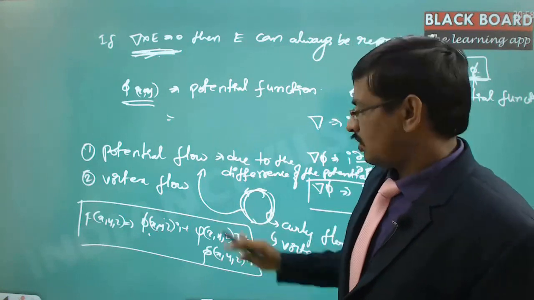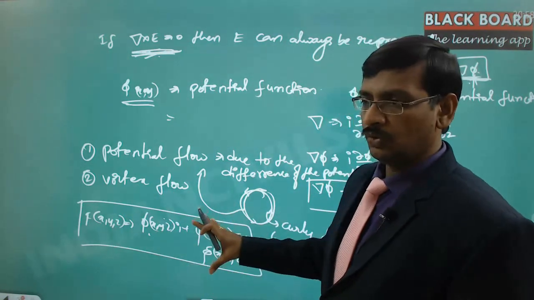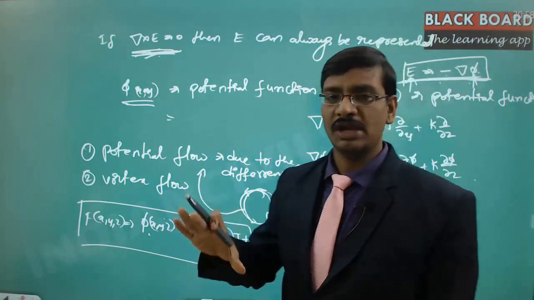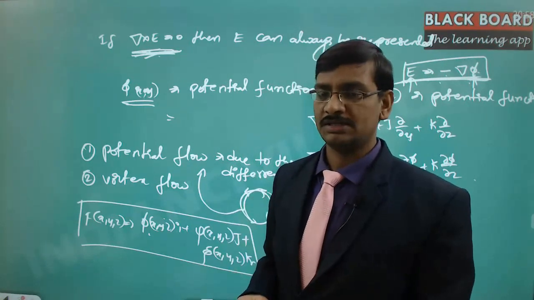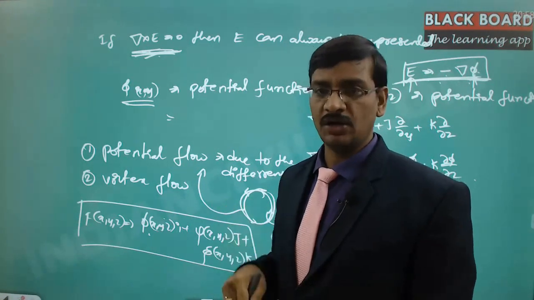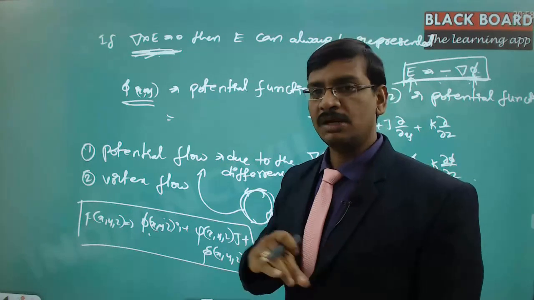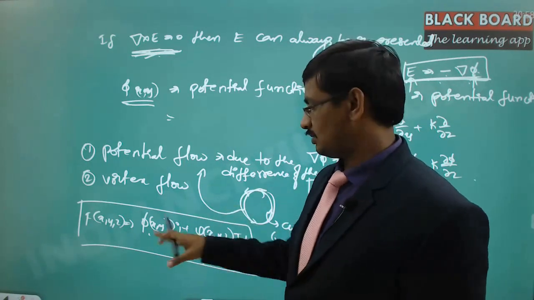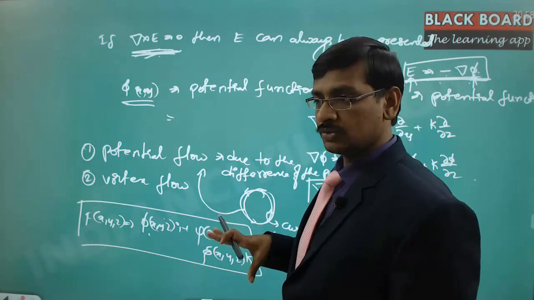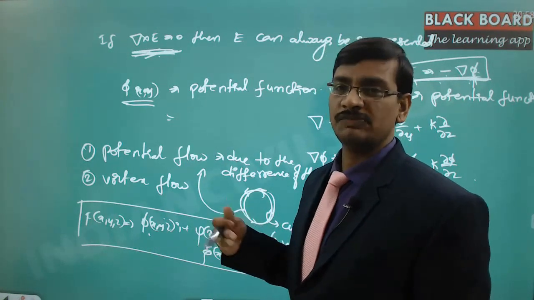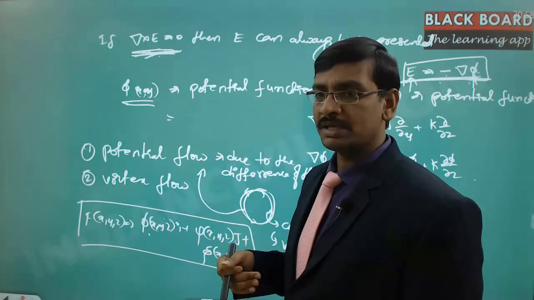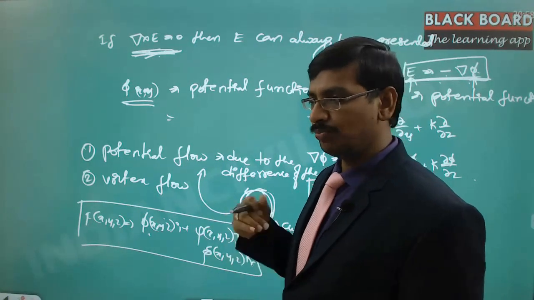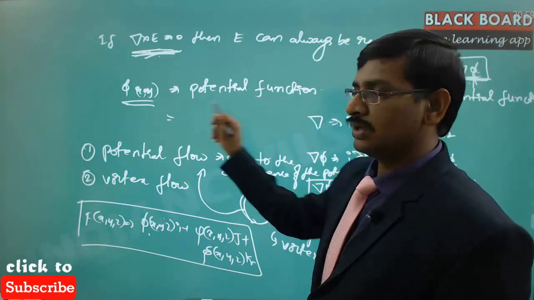All the complexity of this flow, because we always have to talk about the force lines, which are always vector lines, vectors of infinite lines. That is a vector field. A vector field is nothing but the vectors involving the force. So the complexity is far higher, and we are bringing that complexity to a simpler level by converting it into a scalar function.